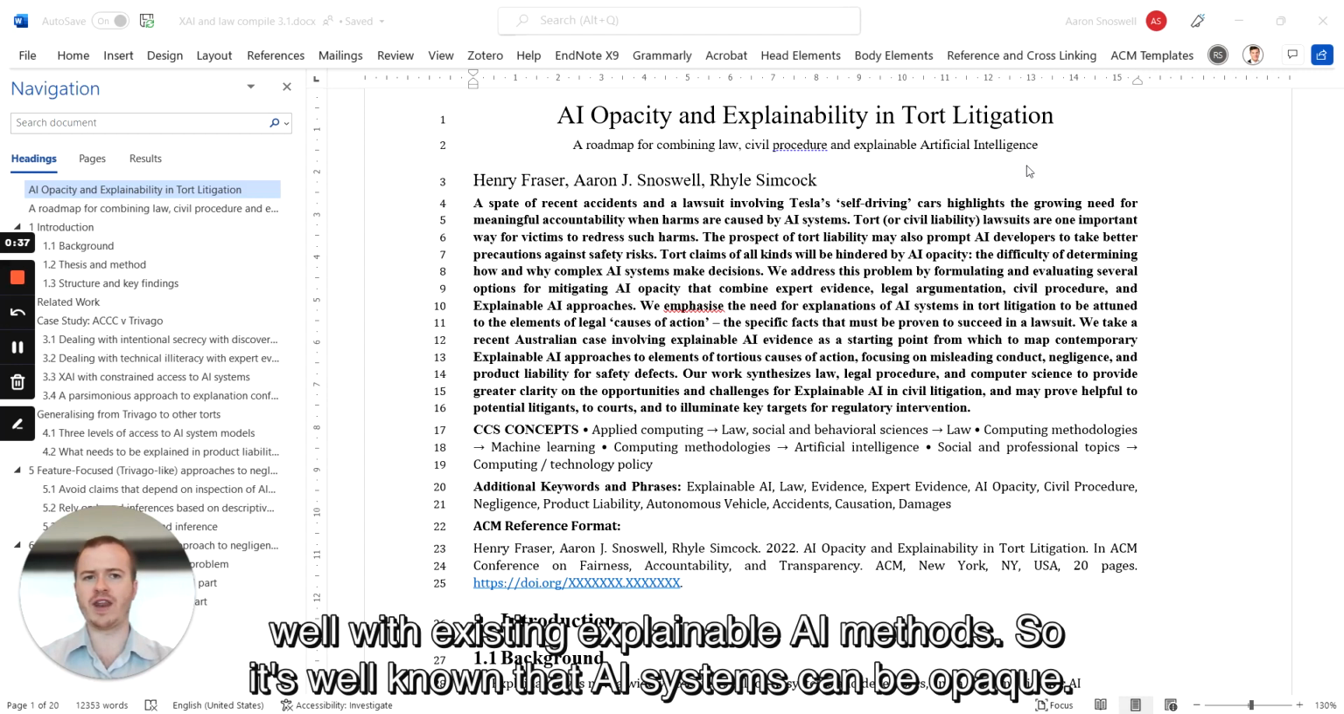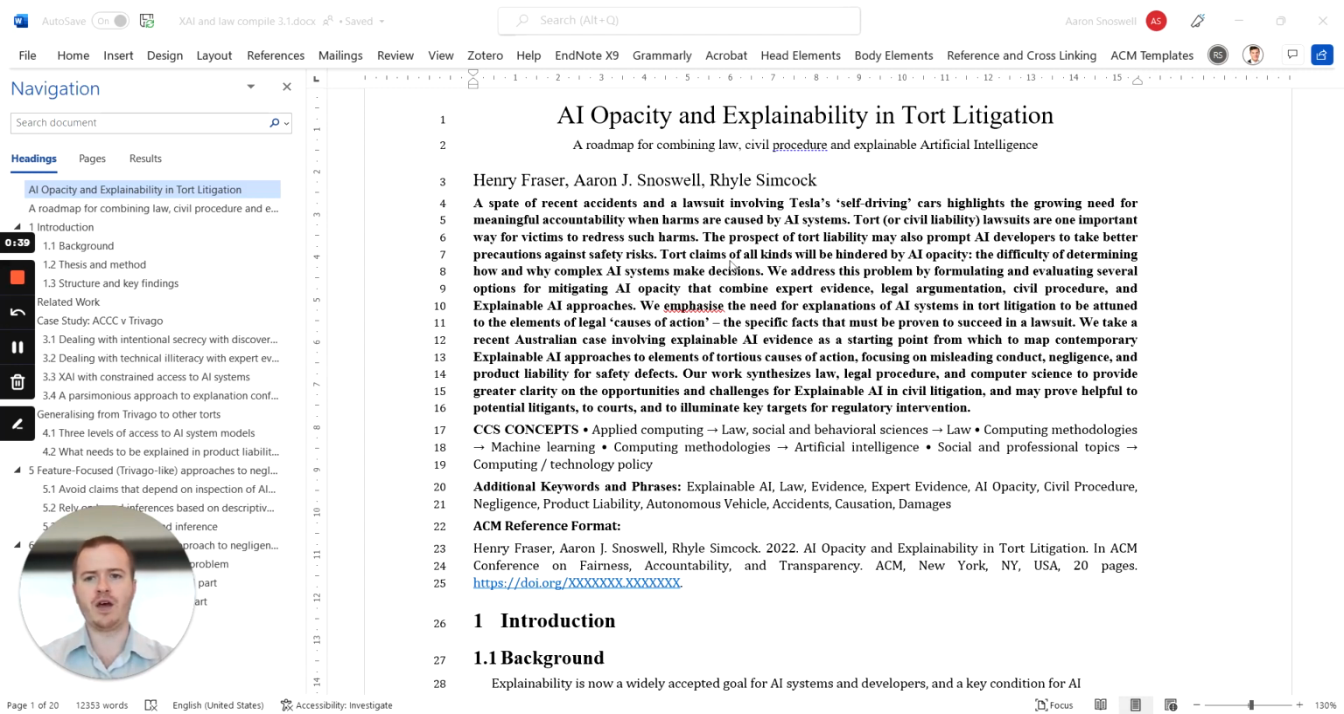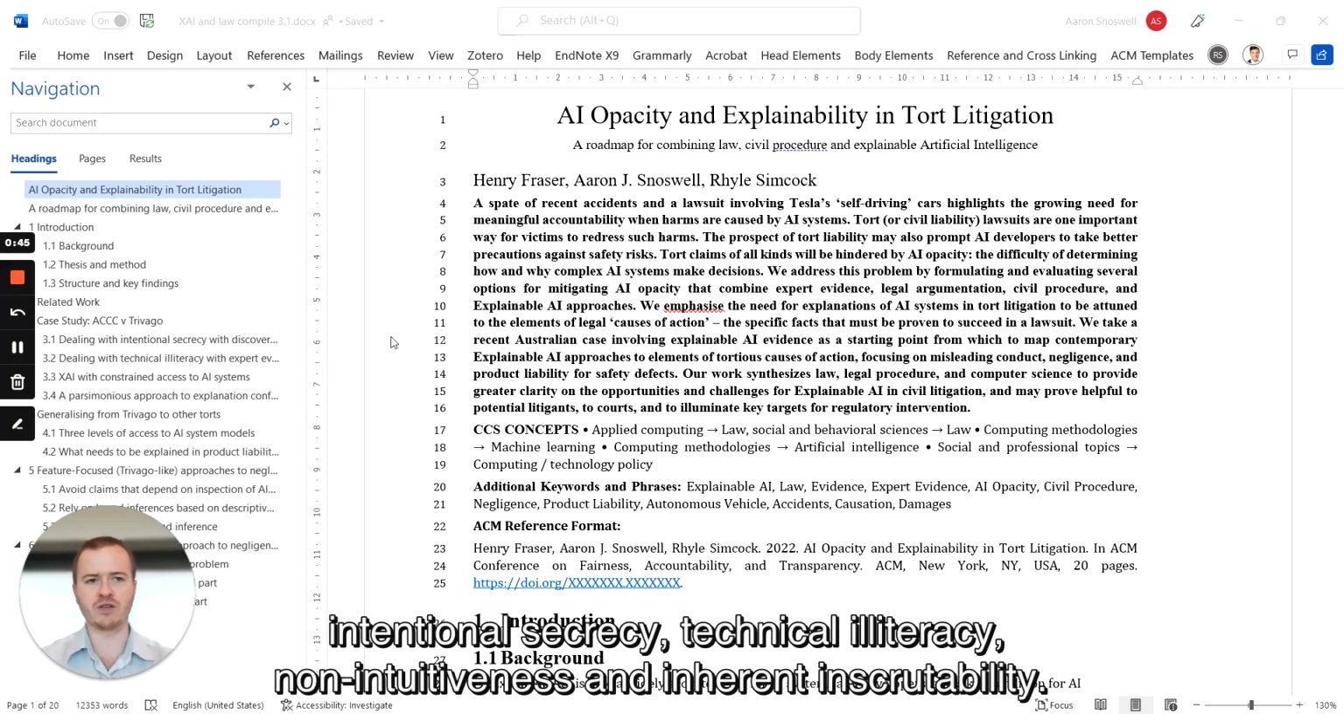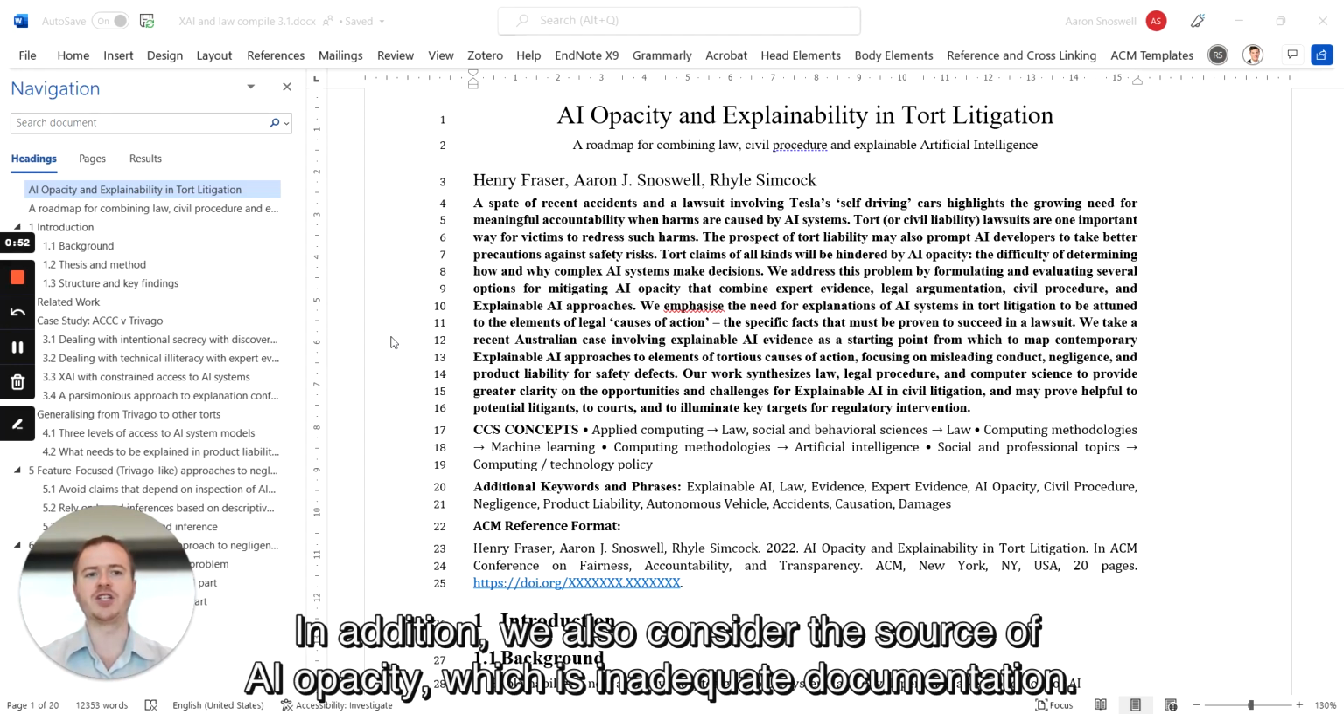So it's well known that AI systems can be opaque. We find the taxonomy of opacity sources by Jenna Burrell and others helpful, which includes intentional secrecy, technical illiteracy, non-intuitiveness, and inherent inscrutability. In addition, we also consider the source of AI opacity, which is inadequate documentation.